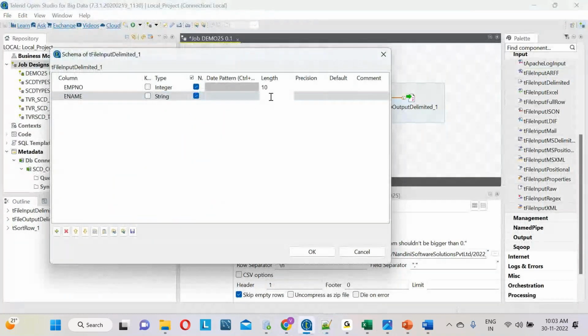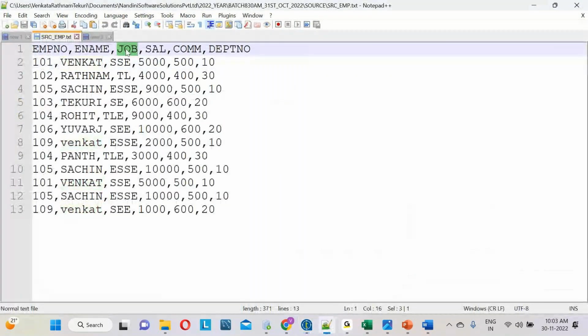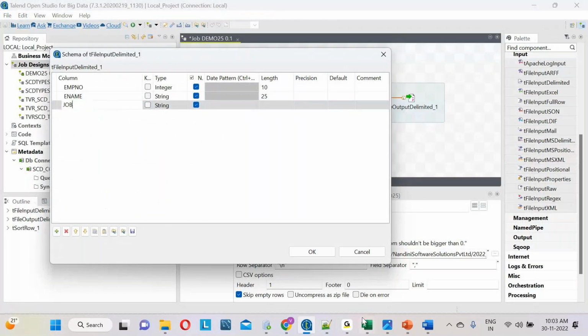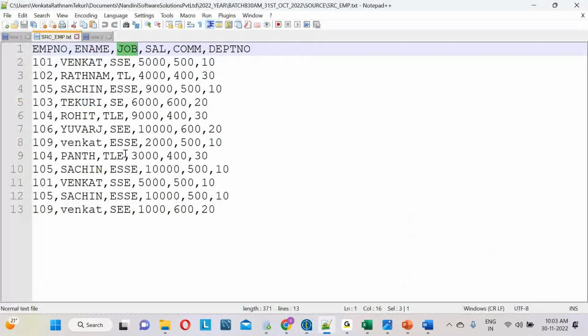What is the next column, team? Job. Let me copy the job column and paste it here. Add the plus symbol. Job is in characters, right? String. So we need to pass it as a string data type. Let me give some length.